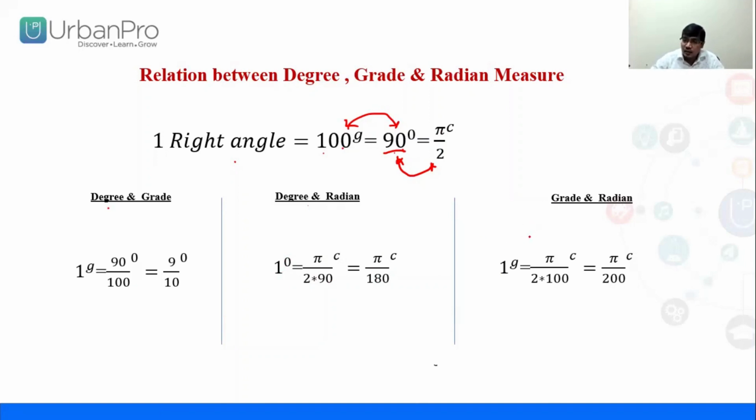And the third is also an important one, because most of the time we use this one only. These two, degree and grade and grade and radian, are used only about 1%. About 99% is the use of degree and radian measurement. In the NCERT book of class 11, it is given only in the form of degree and radian measurement. So for grade and radian, 100 grade is equal to pi by 2 radian. So 1 grade is equal to pi by 2 into 100, that is pi by 200 radian. So we discussed the system and the relation of measurement.